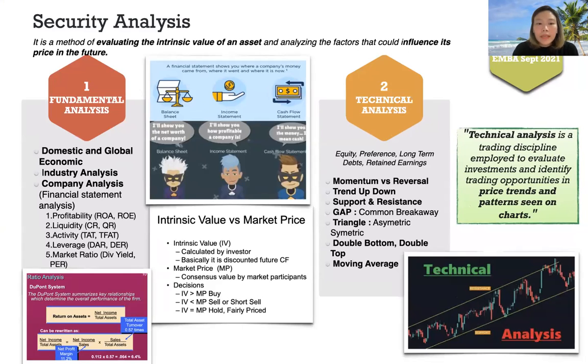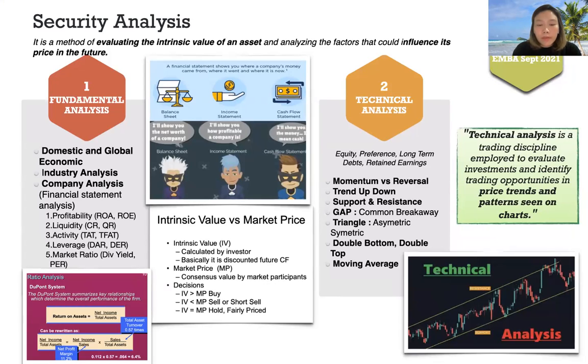DuPont system is used to summarize key relationships which determine the overall performance of the firm, so we can decide more clearly. Intrinsic value versus market price. Intrinsic value is calculated by the investor. Basically, it is discounted future CF. Market price is consensus value by market participants.